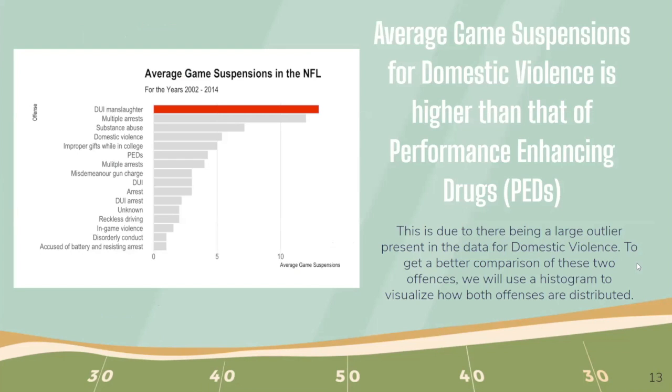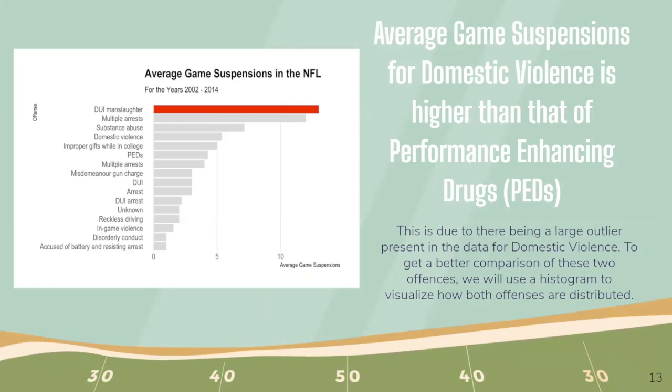The average game suspension for domestic violence appears to fall above most other offenses, including performance enhancing drugs. These findings contradict claims made by Alison McCann in her article, The NFL's Uneven History of Punishing Domestic Violence, where she states the NFL's punishment of personal conduct violations has been inconsistent and, on average, less harsh than its punishment of drug offenses.